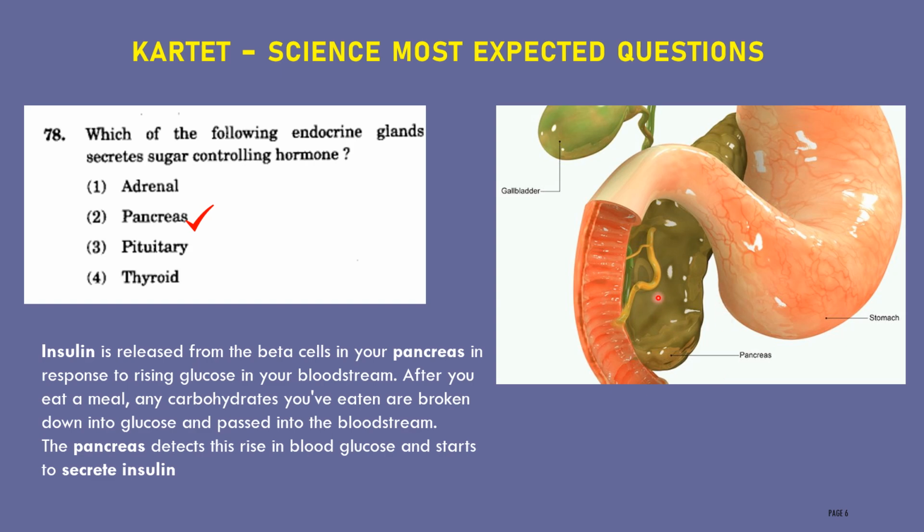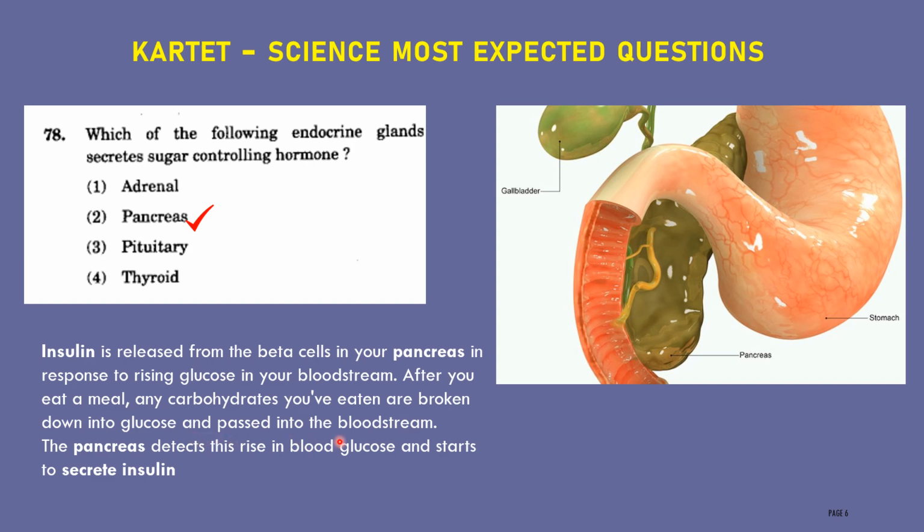It contains beta cells. Those beta cells produce insulin. Then that insulin controls the level of glucose in the bloodstream. After you eat a meal, that meal contains carbohydrates. Then the carbohydrates break down to form glucose. When glucose is produced from the food, the level of glucose rises in the bloodstream.